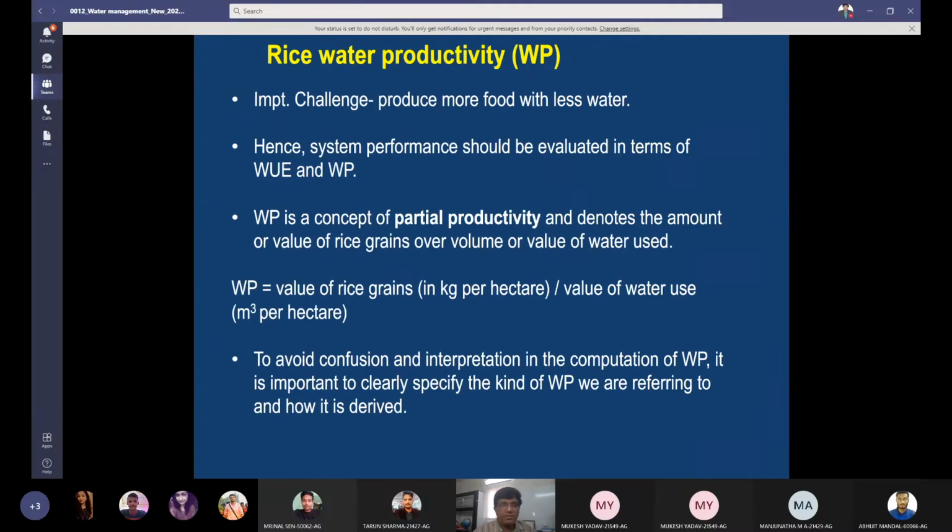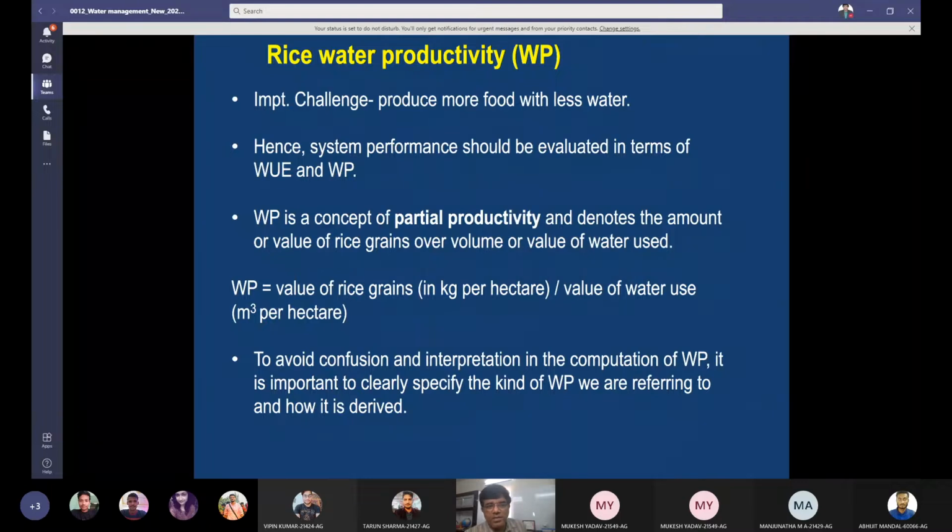Groundwater contribution. Now let us see the water productivity and water use efficiency. So there is definitely a need to increase the rice water productivity. More crop per drop, more yield per unit of water. So the important challenge is to produce more food with less water. System performance should be evaluated in terms of water productivity. Whatever crop establishment method we use, whatever method of irrigation we use, we must assess the water use efficiency or water productivity in terms of system performance.